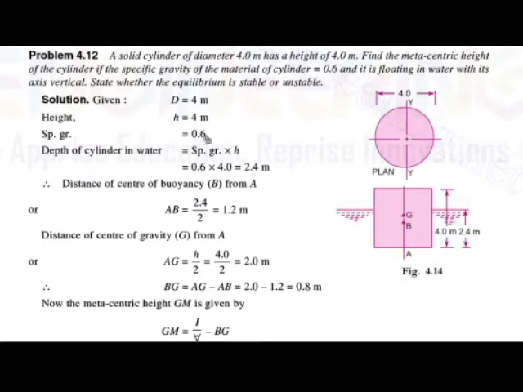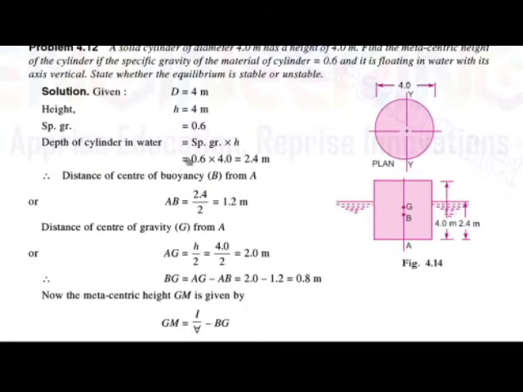If the specific gravity is 0.6, then what is the depth of the cylinder in the water? Specific gravity into the height. The specific gravity of the material of the cylinder is 0.6 and the height is 4 meter.